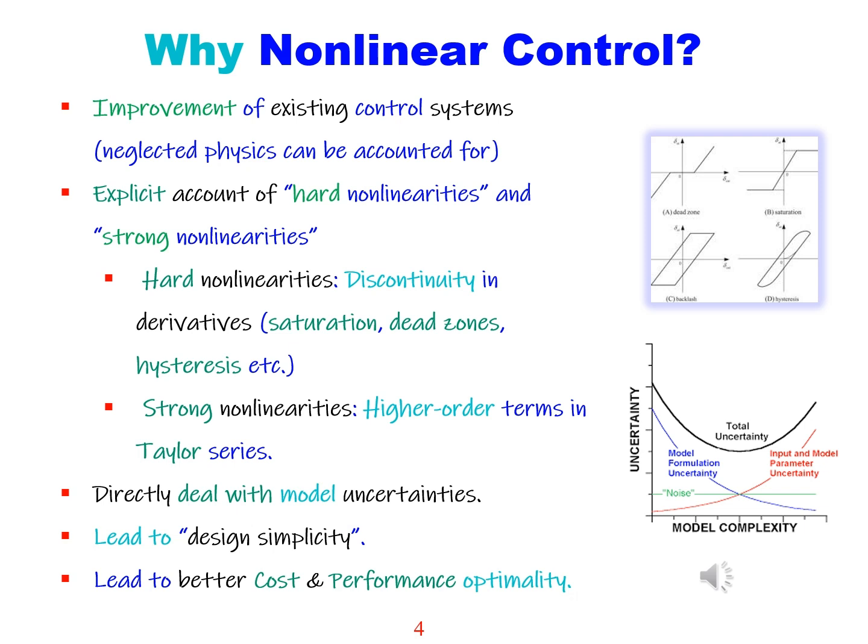By tackling these nonlinearities directly, we can also deal with model uncertainties more effectively. This approach not only simplifies the design process, but can also lead to better cost and performance optimization. In short, embracing nonlinearities and uncertainties doesn't complicate control. It can actually make it more elegant and efficient.